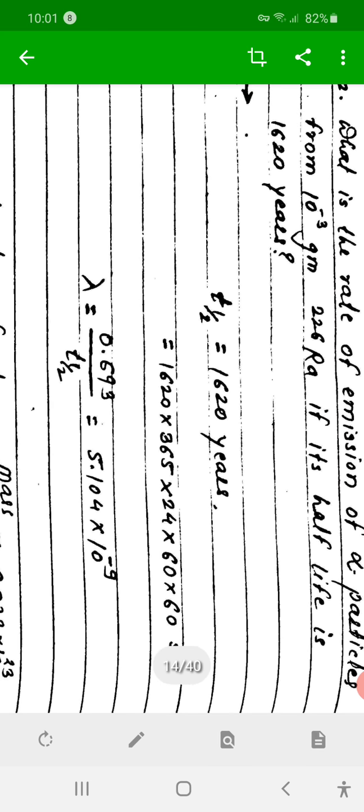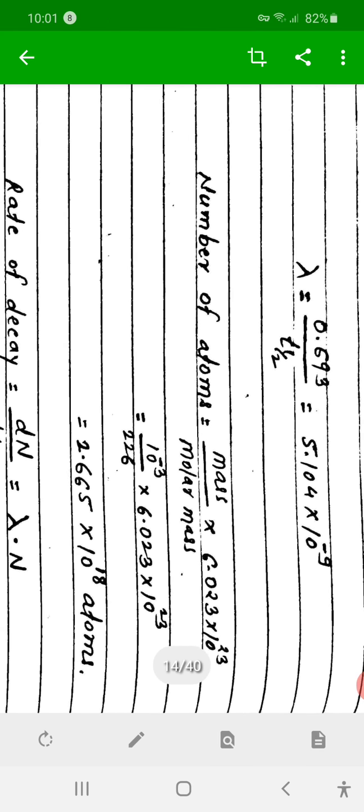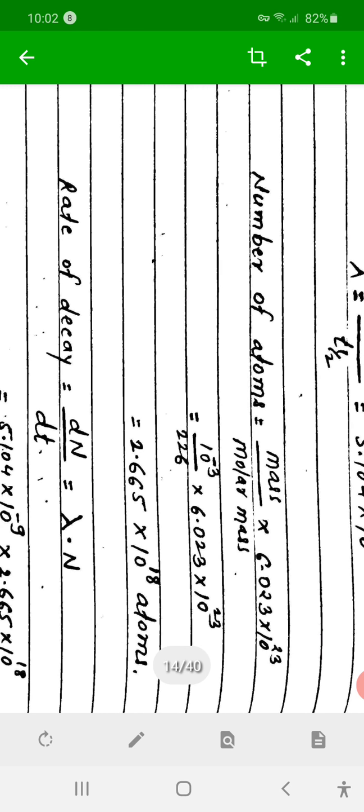How will you convert it to the number of atoms? Mass upon molar mass, molecular weight 226, into Avogadro's number. Then the number of atoms is 2.665 into 10 raised to 18 atoms.